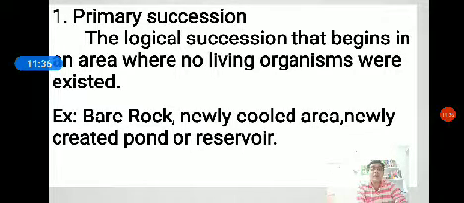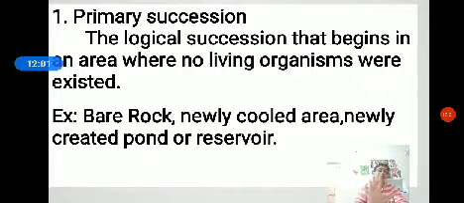Best examples: bare rock, newly cooled lava, newly created pond or reservoir, lakes, sediments. The sequence of successional stages of primary succession is called a prisere.